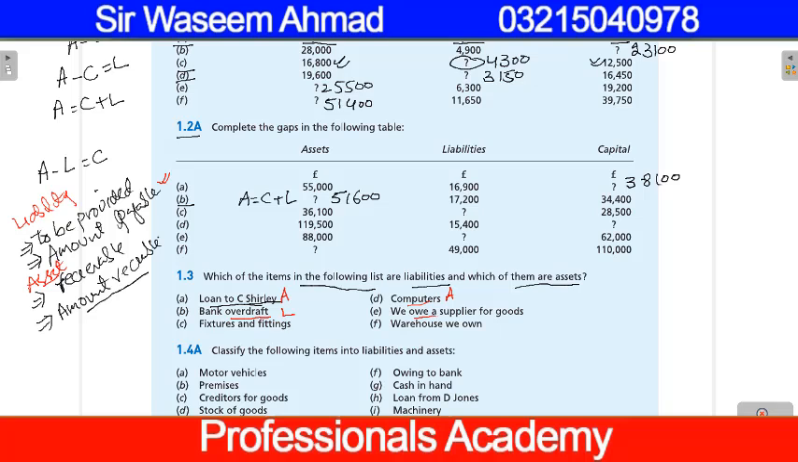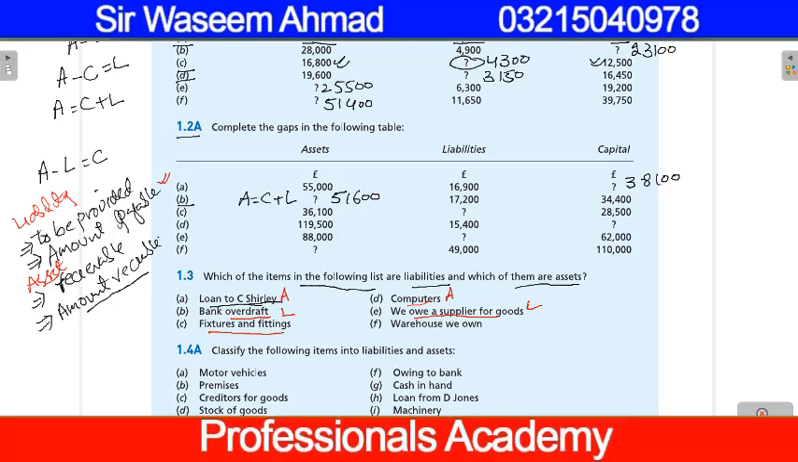We owe a supplier for goods purchased on credit. We owe money to supplier. We have to pay money to supplier because we have purchased goods on credit. So it is amount payable, and when amount is payable, it is our liability.